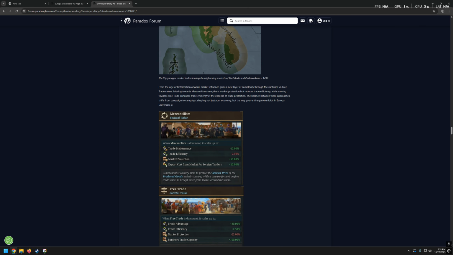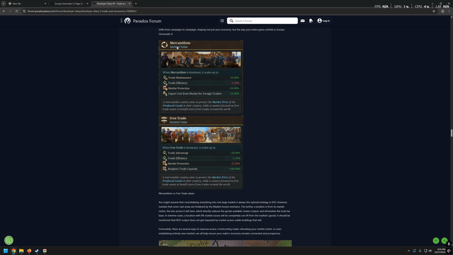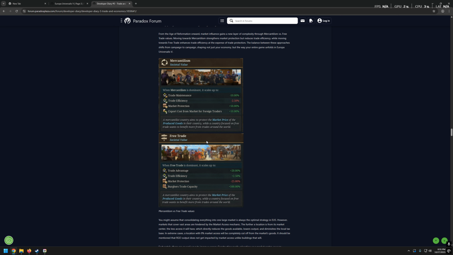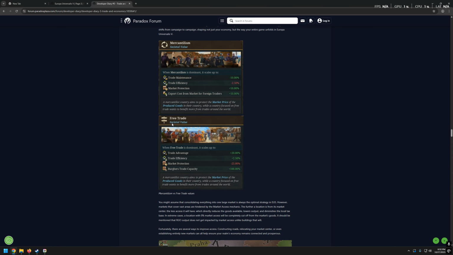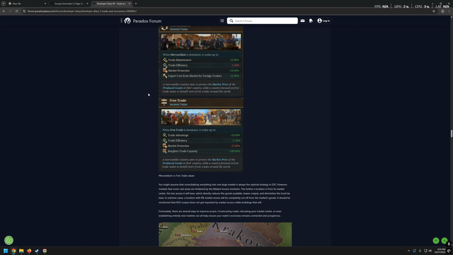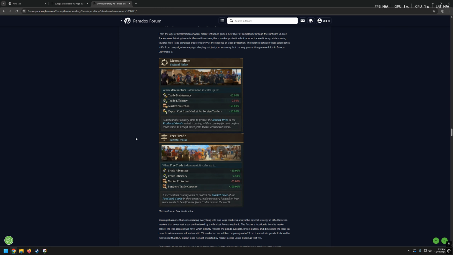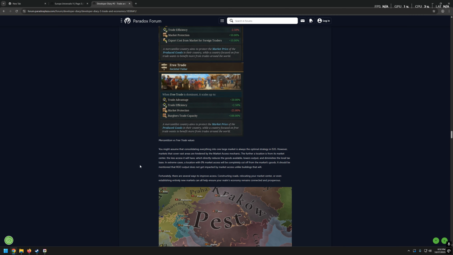So I mean, sounds awesome, and I hope that one of these two will not become meta. Like people, even if there is something like free trade, they will calculate everything and they will tell you, okay, guys, never use free trade. It doesn't really matter because it's not profitable enough. Go for mercantilism. It's a safer option. You know what I mean, right? So they will just calculate everything. They will test multiple approaches and they will find the only possible way of dealing with markets. And they will go for mercantilism or free trade and say, don't care about it, it doesn't matter, just select that one. Yeah, I hope that this will not happen.